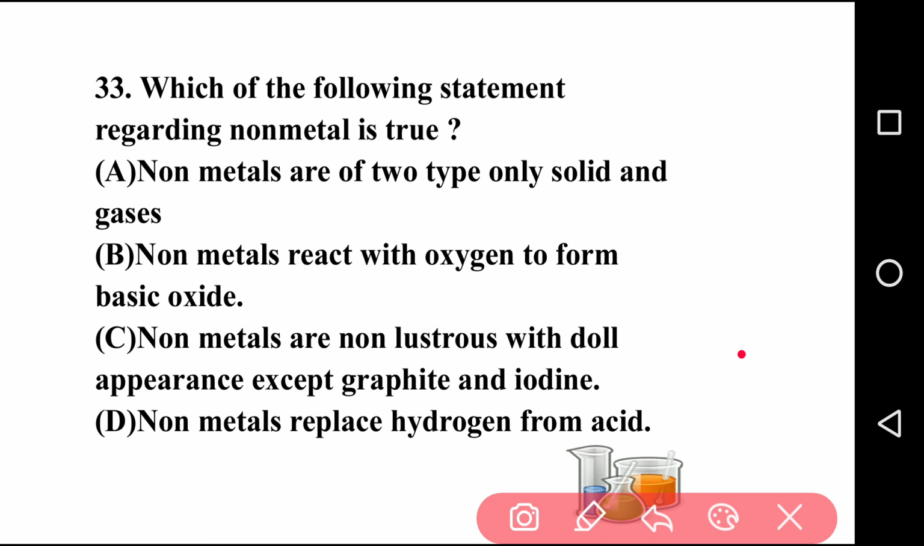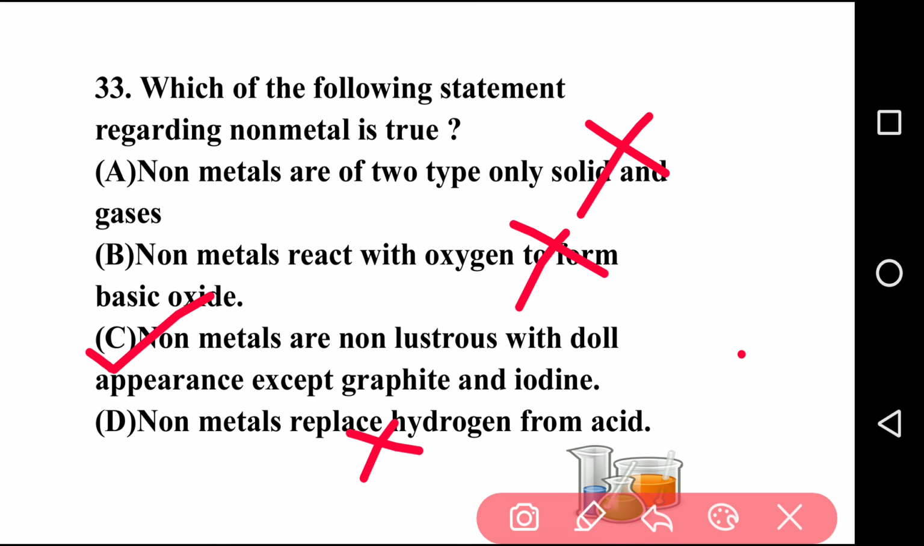So the right answer is option C, non-metals are non-lustrous with dull appearance except graphite and iodine. Because the first option is incorrect, non-metals exist in all states: solid, liquid and gas. Second, non-metals react with oxygen to form acidic oxide, not basic oxide. Last, non-metals cannot replace hydrogen from acid.